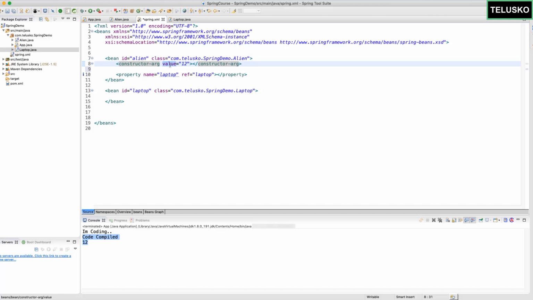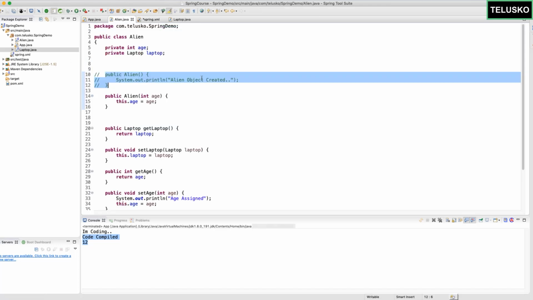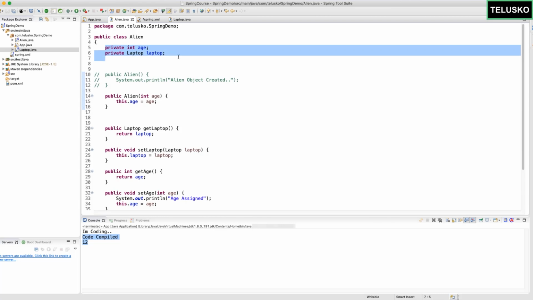So setter injection simply means when we use property, this is a setter injection. And when you say constructor, that is a constructor injection. Now which one should you be using? Whenever you have these properties in this alien, whichever property is compulsory to be assigned, or which is required, you can go for constructor. But if you have a property which is optional, you don't want to assign a value to it, if you want to keep it optional, you can go for setter.